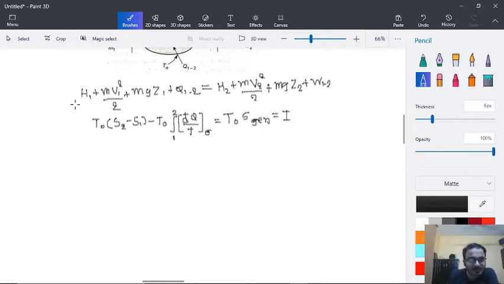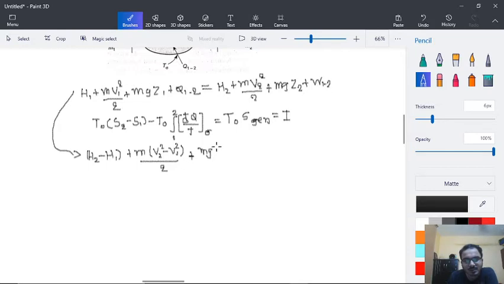And first we will modify this, that is H2 minus H1 plus m V2 square minus V1 square divided by 2 plus m g Z2 minus Z1 is equal to Q12 minus W12.